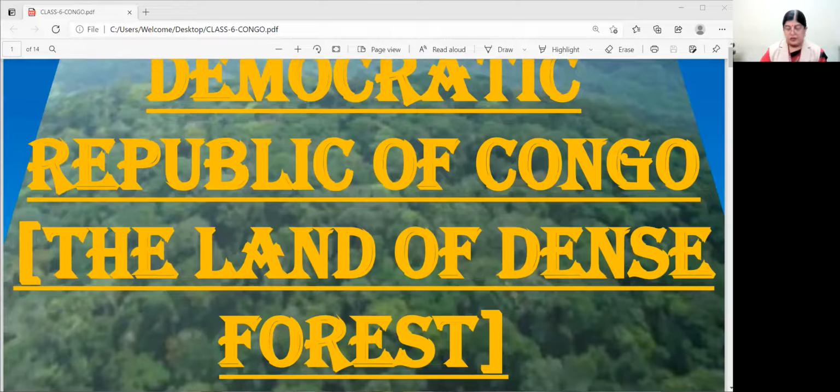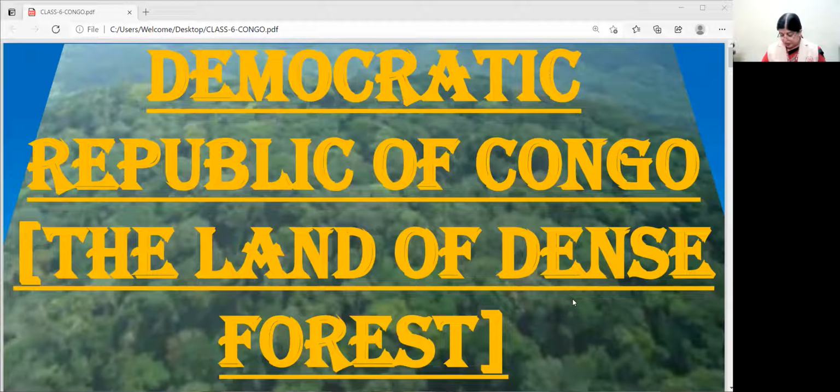So, Democratic Republic of Congo, a land of dense forest. Let me share the area of the forest I've shown you.